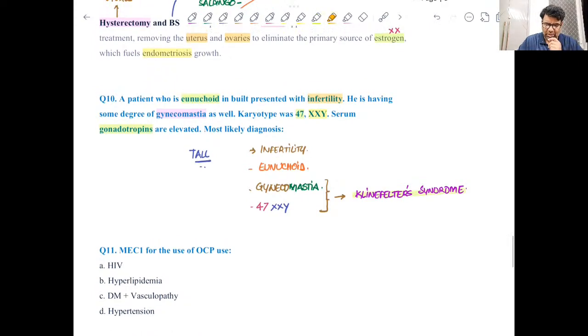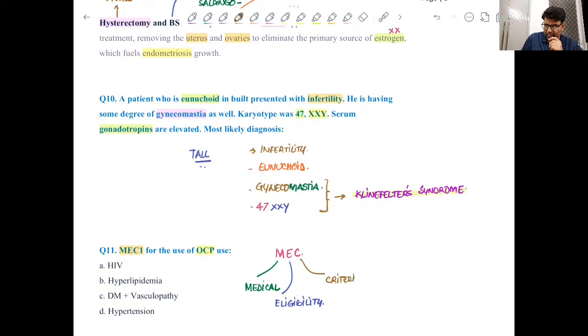Now there was a new question, and that is MEC1, and this is in relation to oral contraceptive pill use. Now what is this MEC? M means medical, E is eligibility, and C is criteria.